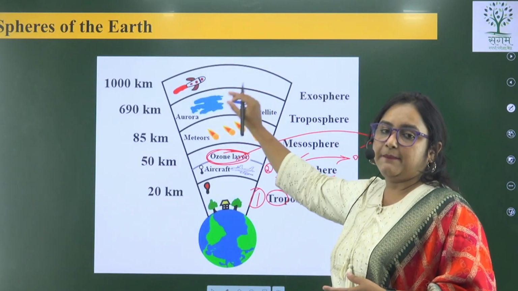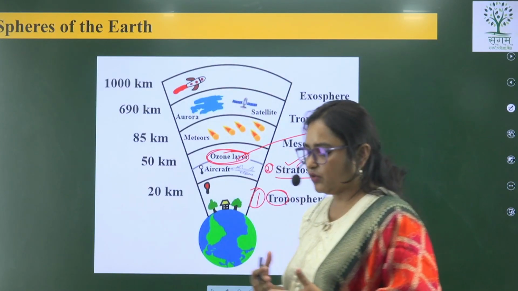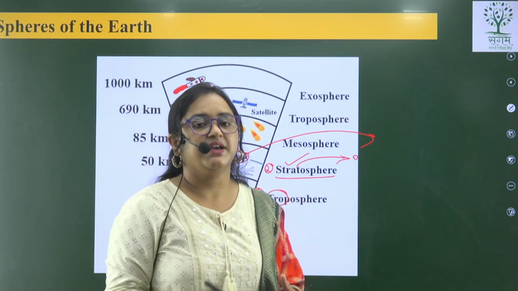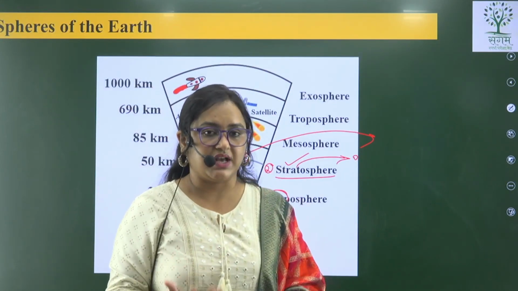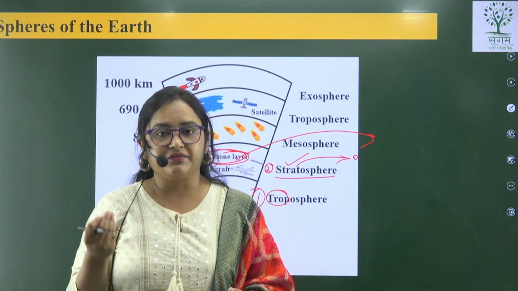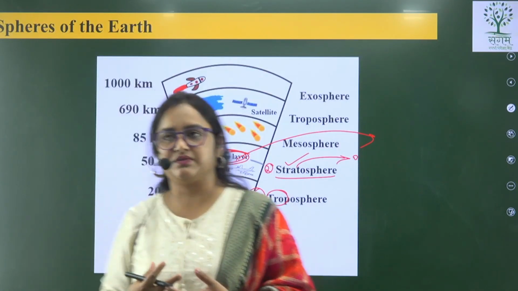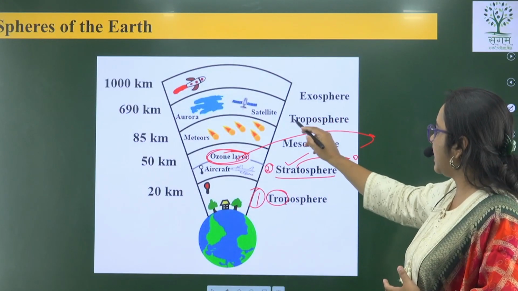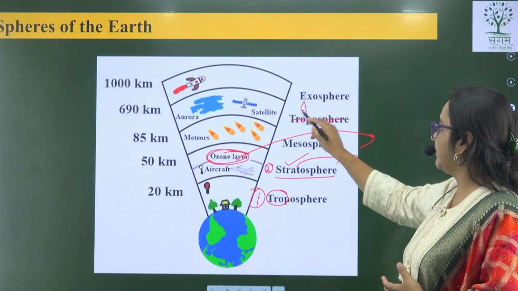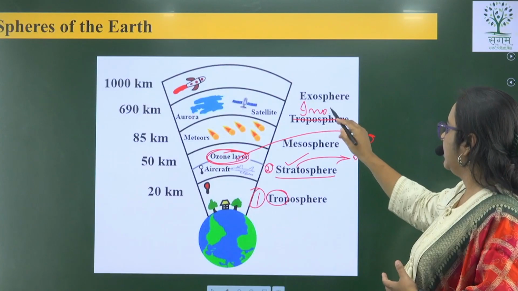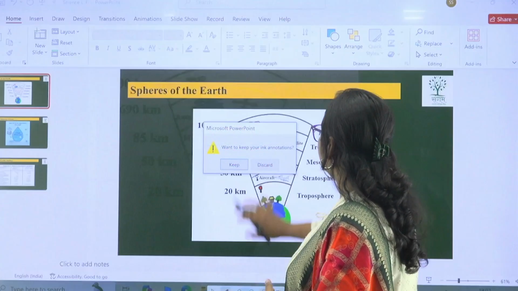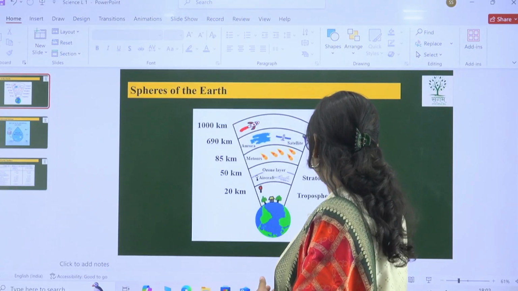What all happens in these spheres we are going to read in respective standards in respective chapters. Here just the question was asked, do you remember the 5 layers of the atmosphere? And the answer is tropo, strato, meso, thermo, and then the exosphere. Fine. These are the 5 layers of atmosphere.